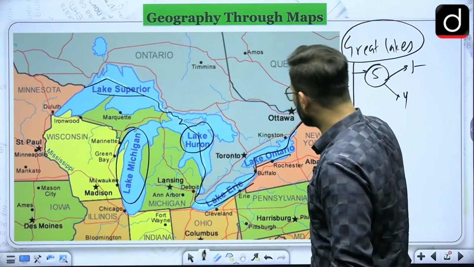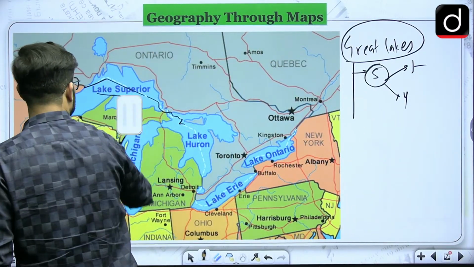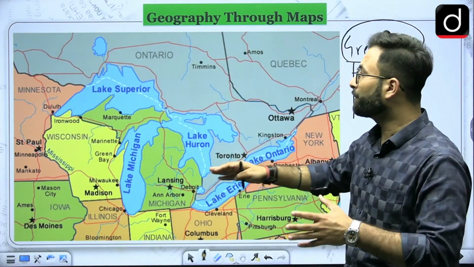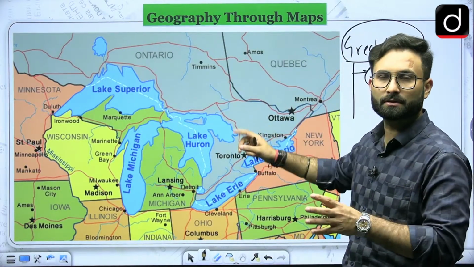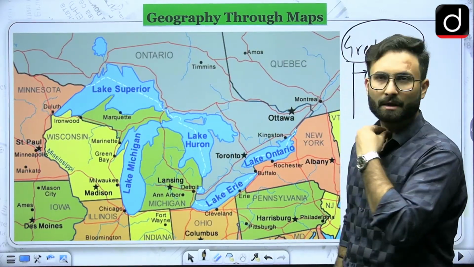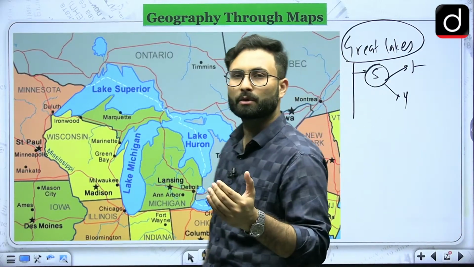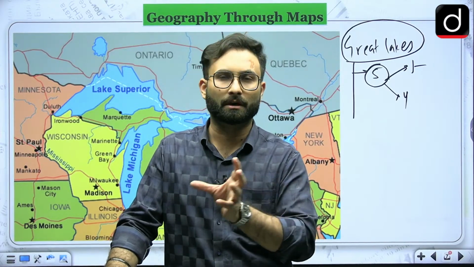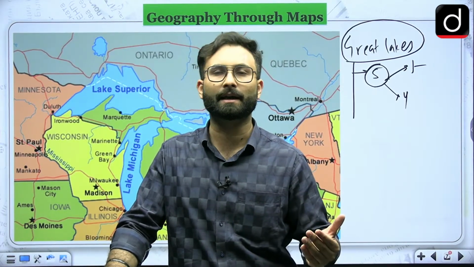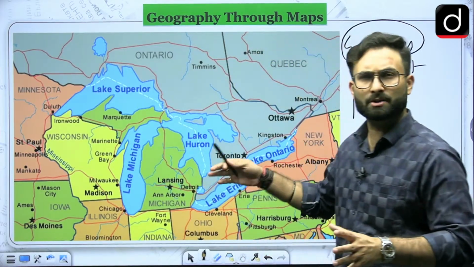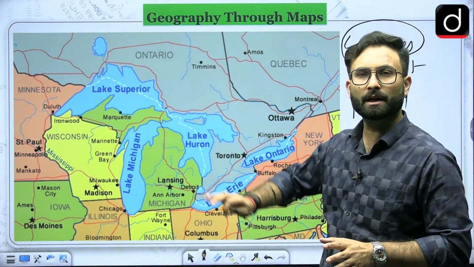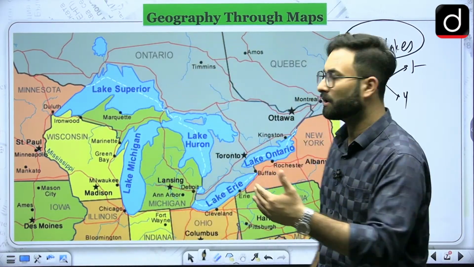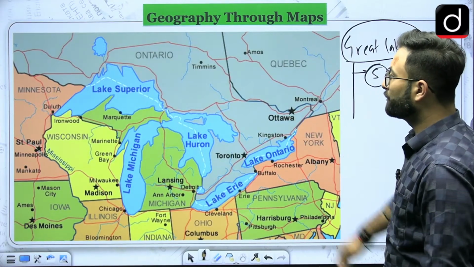Now this is something which can be asked in the examination because these are important lakes, with respect to deposits also. Also, they make the border of 2 countries, and considering that, it becomes important. I remember one question which asked whether all the lakes are on the border, or all the lakes are in Canada. Assume that this kind of question can be asked. Just know that there are 4 lakes on the border of the USA and Canada, and only 1 lake completely in the USA, that is Lake Michigan. I hope that is clear. We can move to the next part.